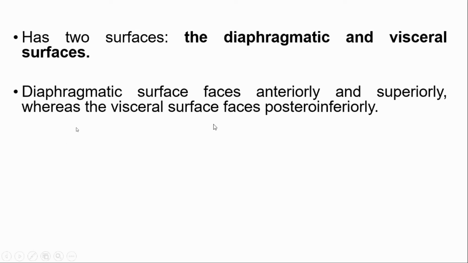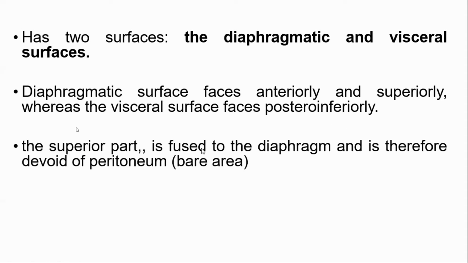So diaphragmatic surface faces anteriorly and superiorly, whereas the visceral surface faces posterior-inferiorly. And superior part is close to the diaphragm and therefore devoid of peritoneum. Right? Small part not covered by the peritoneum, that is known as bare area of the liver.